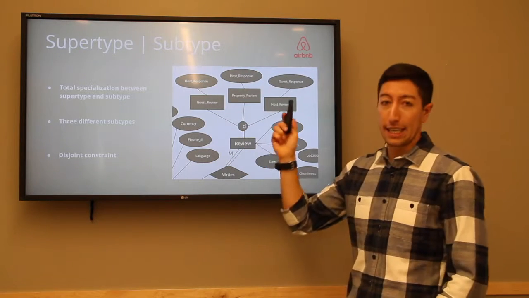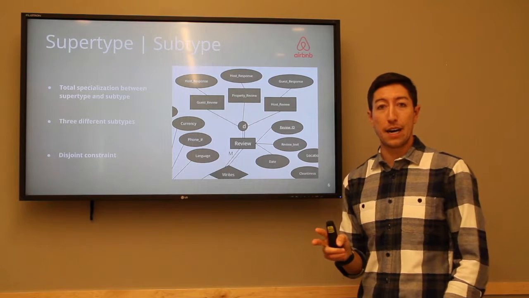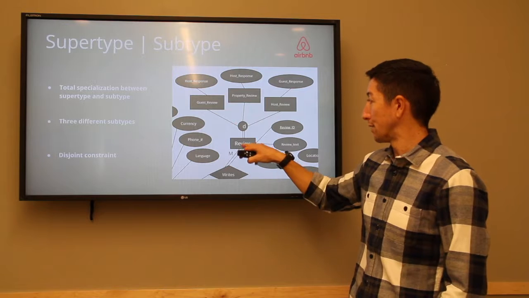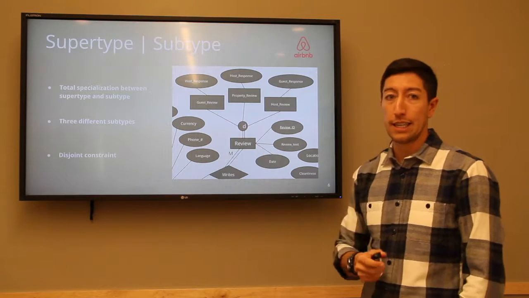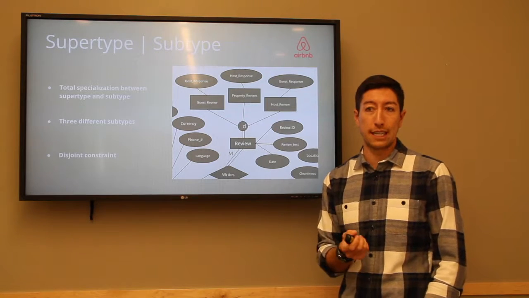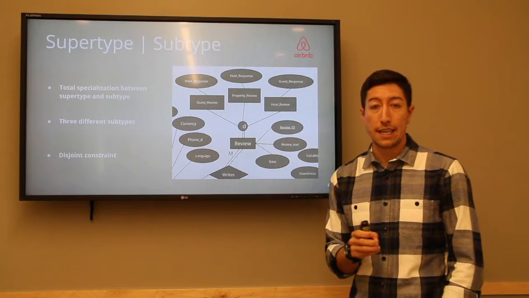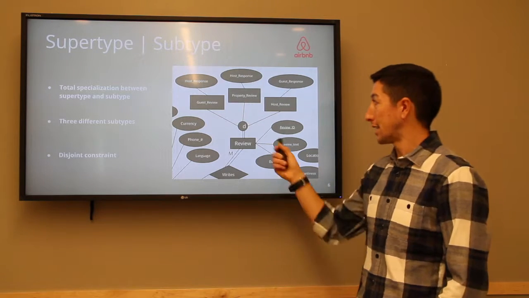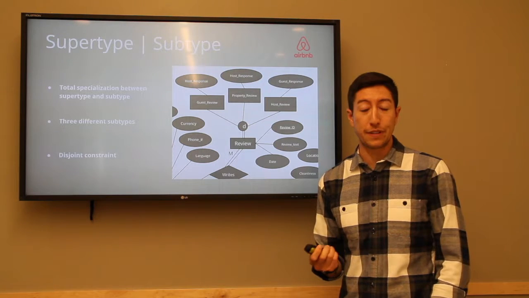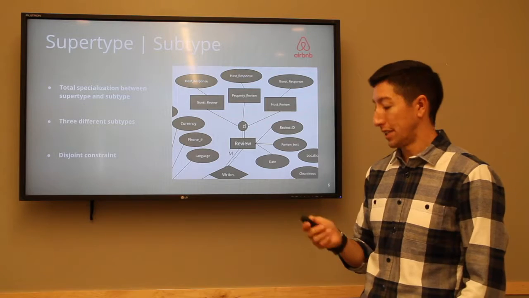It can either be a guest review, a property review, or a host review, but not 2 of those at the same time. And the double lines from the review to the disjoint module mean that there's total specialization. So any review that's written has to be linked through one of those. It can't just be a review on its own. It has to be a review connected to the subtype.